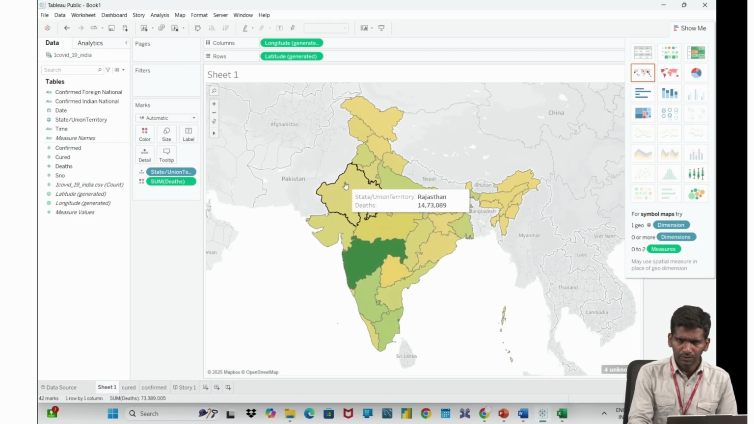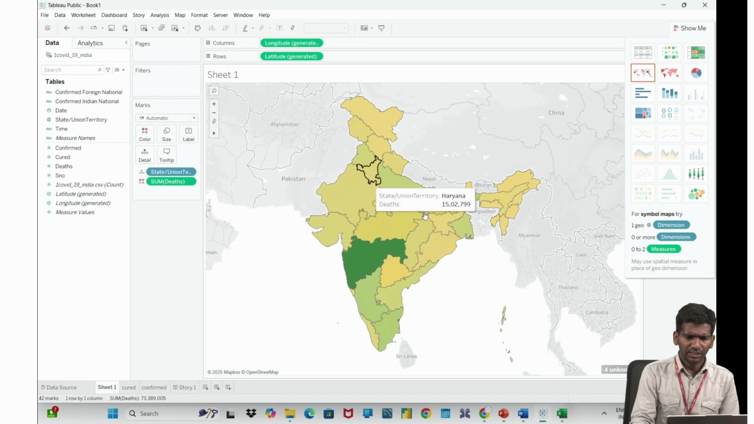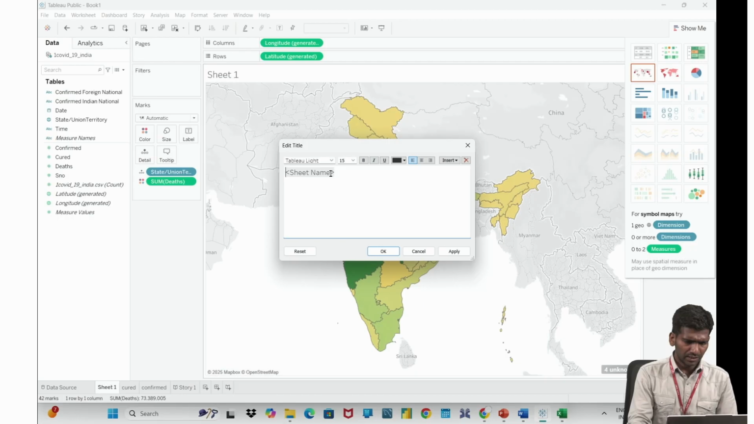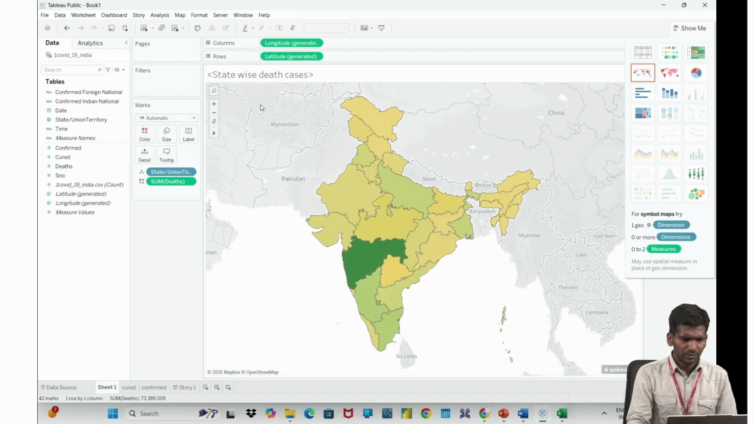Okay, let us go to Rajasthan. So it is 14 lakhs. But here, 2 crores, right? So 2 crores are deaths. So this sheet is talking about the number of death cases in a particular state. I'll rename this sheet also. Sheet name as state-wise death cases. Okay, I'll apply. So it was death cases.